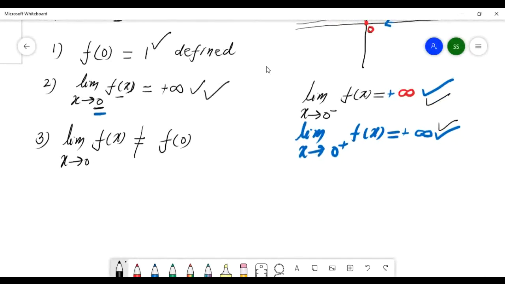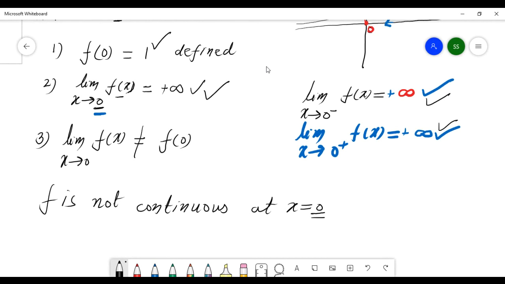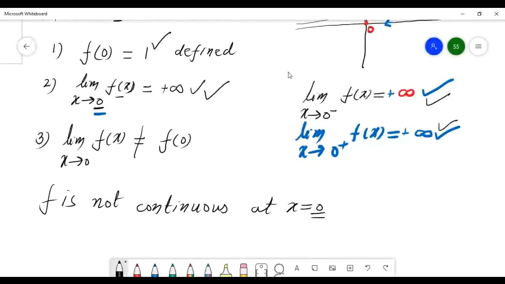This means this function f is not continuous at x equal to 0. This function is not continuous, right? Yes, clear. Okay. Now see the next question.